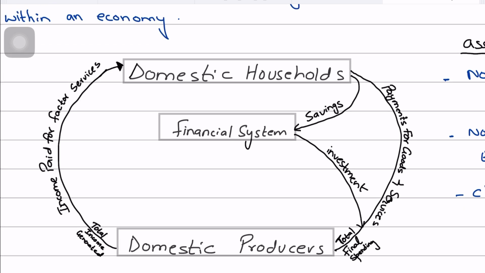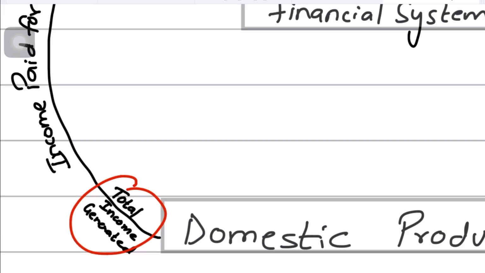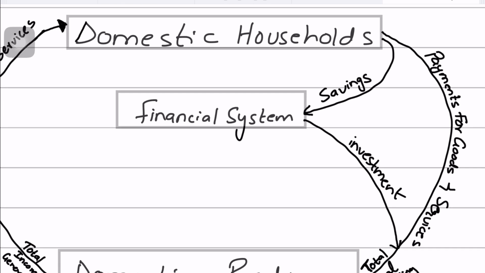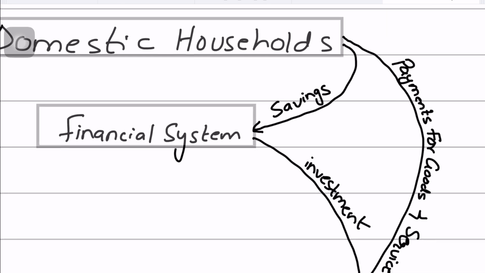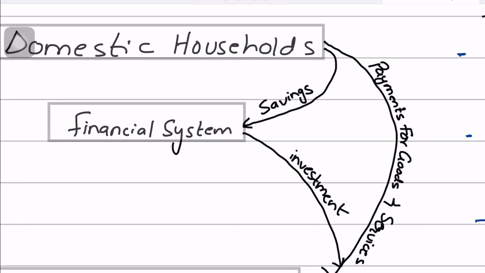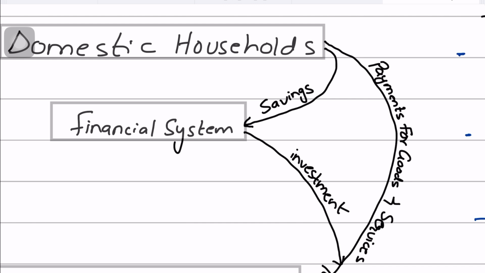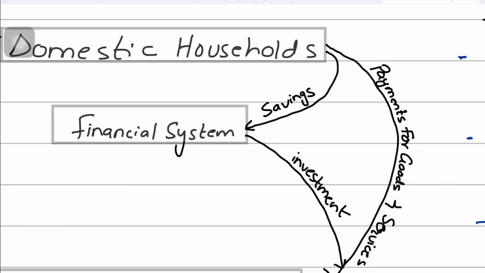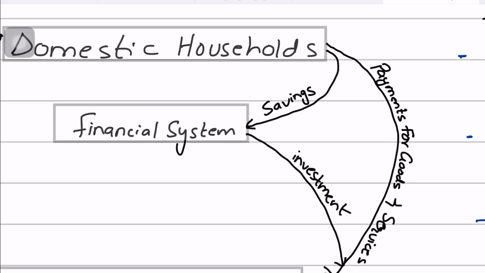Like I said, this investment will result in a further increase in incomes, which will be part of the total incomes generated in the economy, right? And the increase in incomes for the households can lead to higher consumption, and higher savings in the future as well, which will again perpetuate a cycle of growth in the economy.